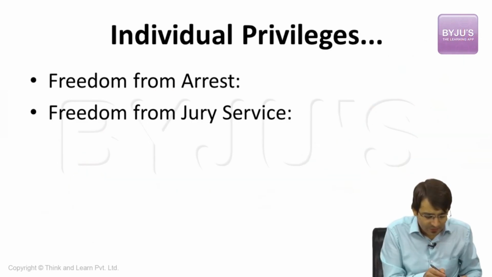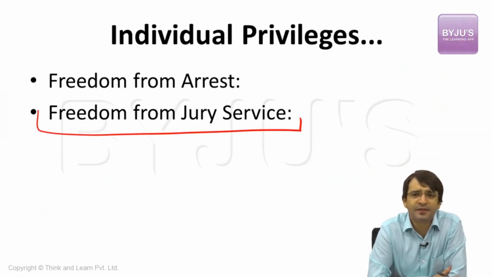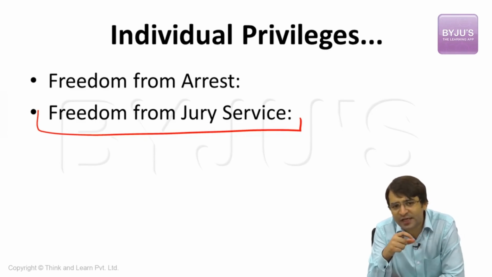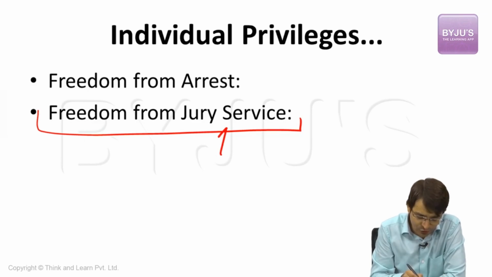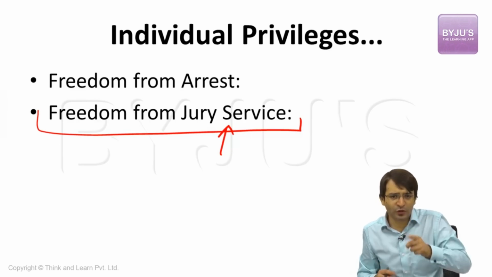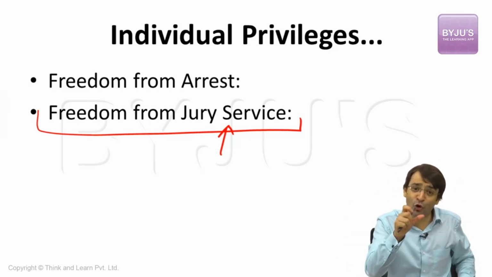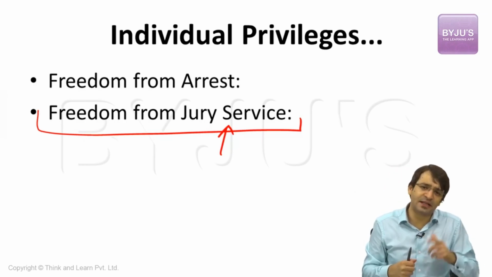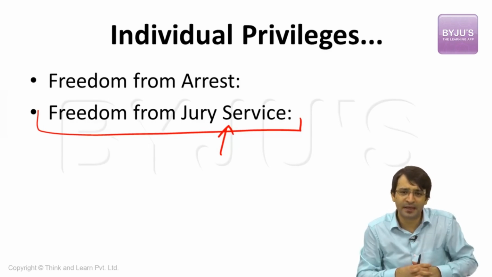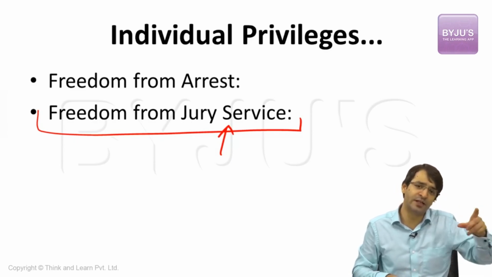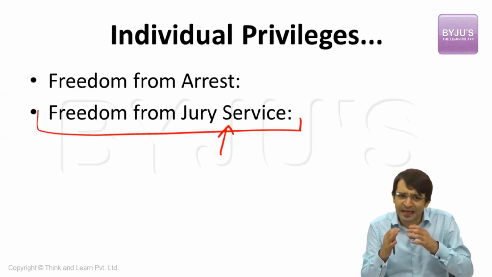Similarly, we have freedom from jury service. That means I have witnessed a crime, or I am a witness in a property dispute or a marital dispute, right? That means I have to be present as a witness before the court of law. But the session of Indian parliament is going on. When the session is going on, I cannot be forced to perform this jury service. That means the legislative task, the role of a member of the parliament is paramount. The role is to legislate, to make laws. This is a very, very serious business. Every other role is unimportant. But the role of the parliamentarian to make laws is very important, according to the constitutional experts. So if the session is going on, I have to be present in the parliament, making laws, debating with the members of the parliament. I cannot be forced to perform jury service in any court of law, or to become a witness in a particular case if the session of the Indian parliament is going on. These are some of the individual and collective privileges which are available to the members of the parliament.